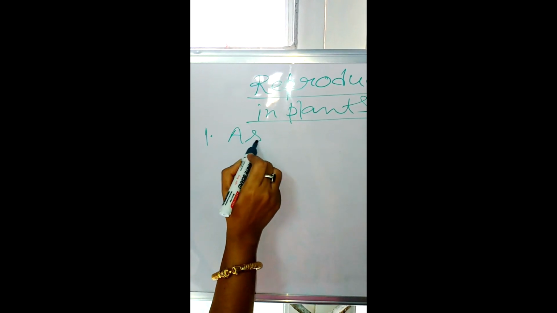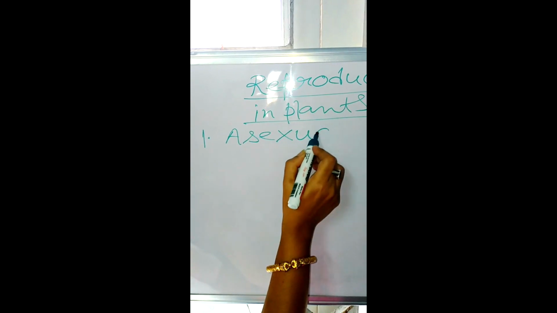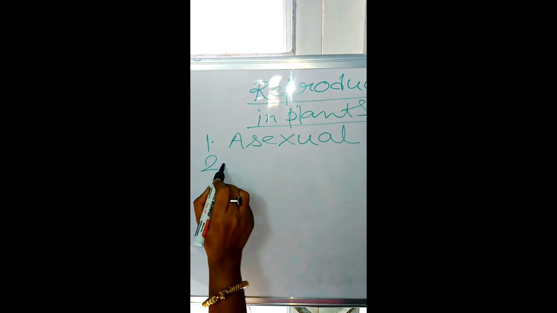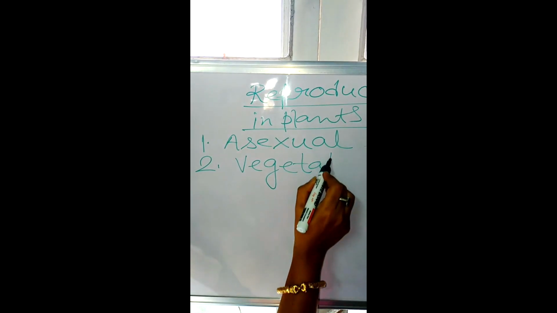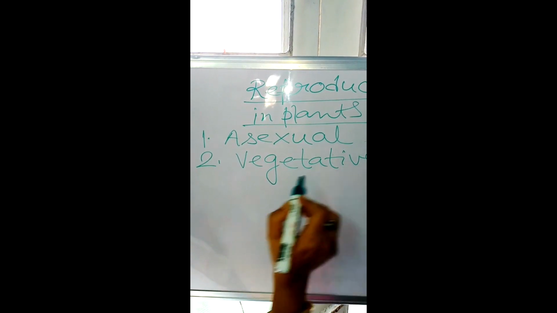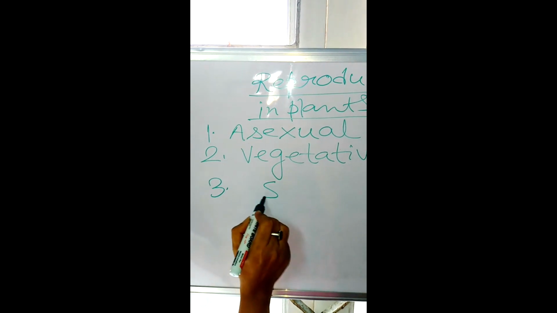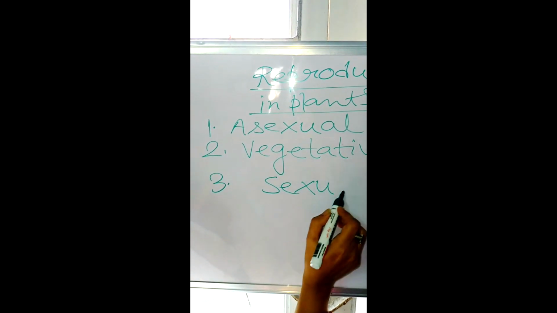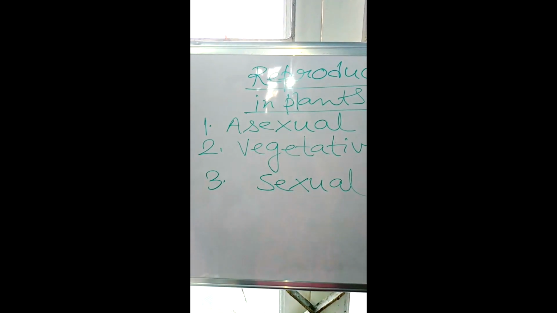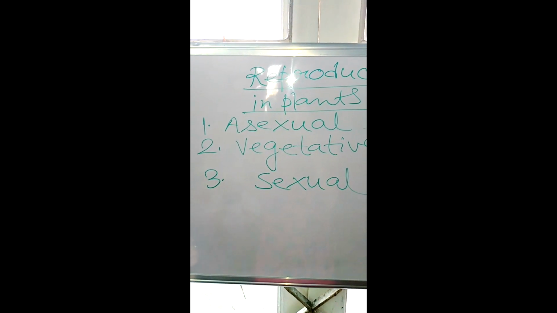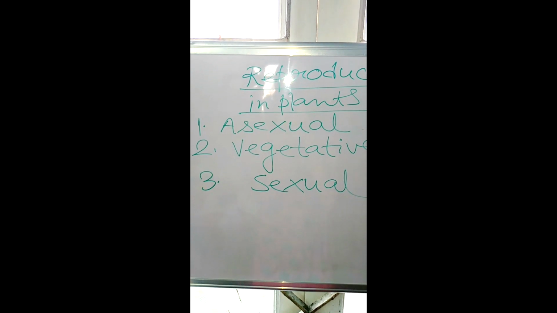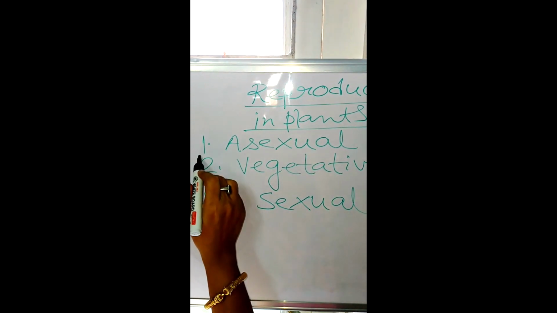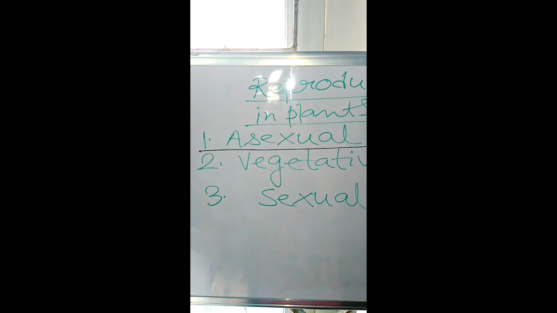One is asexual, two is vegetative, and three is sexual reproduction. Today we are going to learn the first part of the reproduction, that is asexual reproduction.